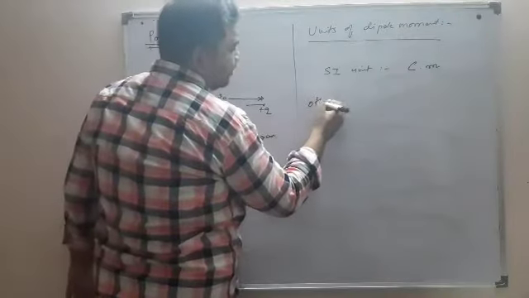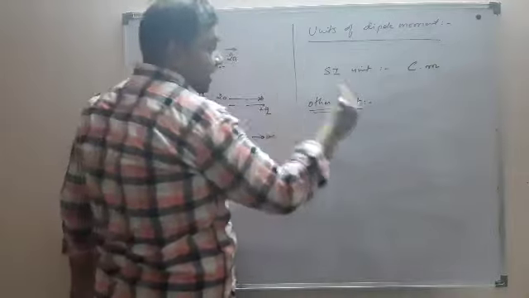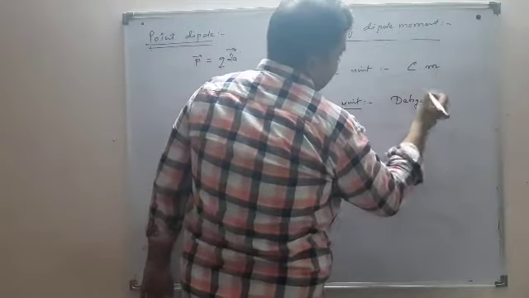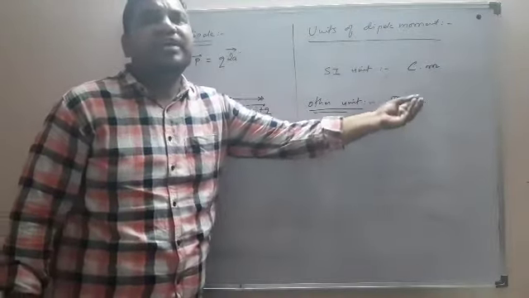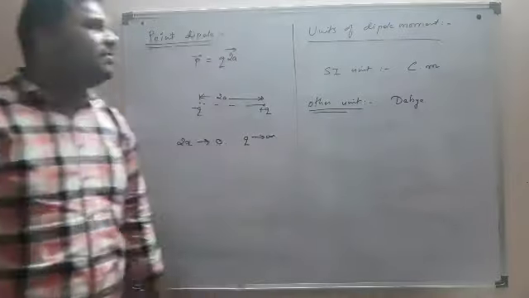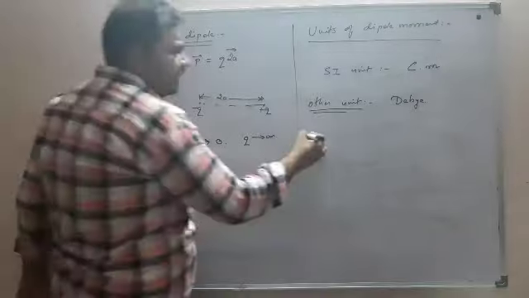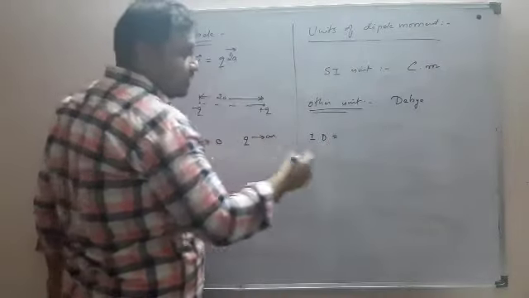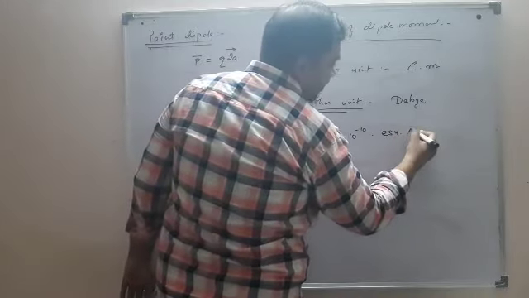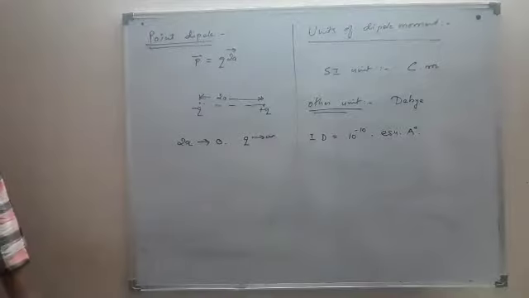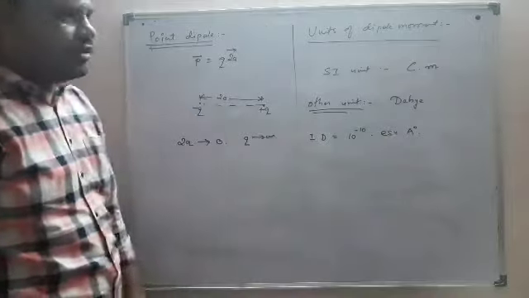But you are using other units as well. In chemistry you are using the unit debye. Sometimes we define dipole as, say, plus 4 D, 2 D like that. So debye is another unit of electric dipole moment. How much is 1 debye? It is 10 to the power minus 10 electrostatic unit into angstrom.